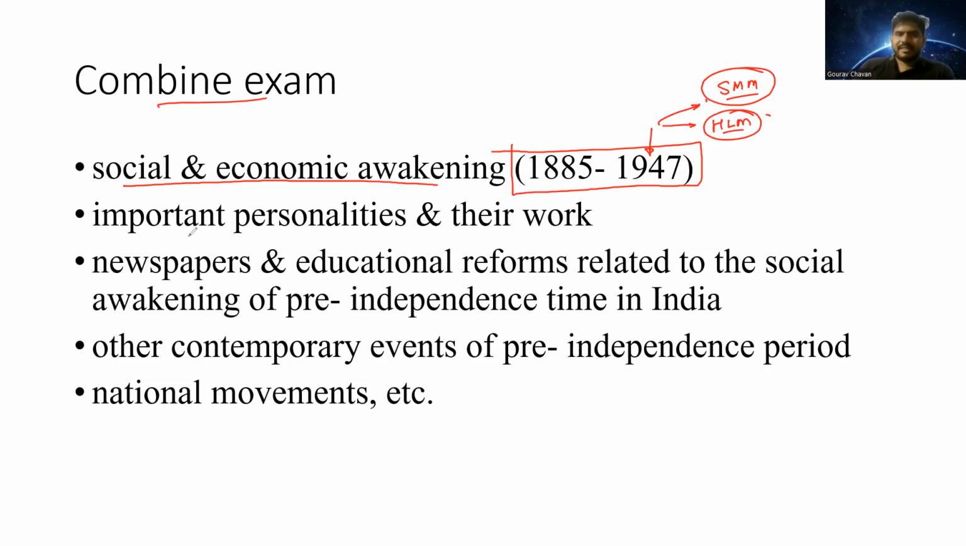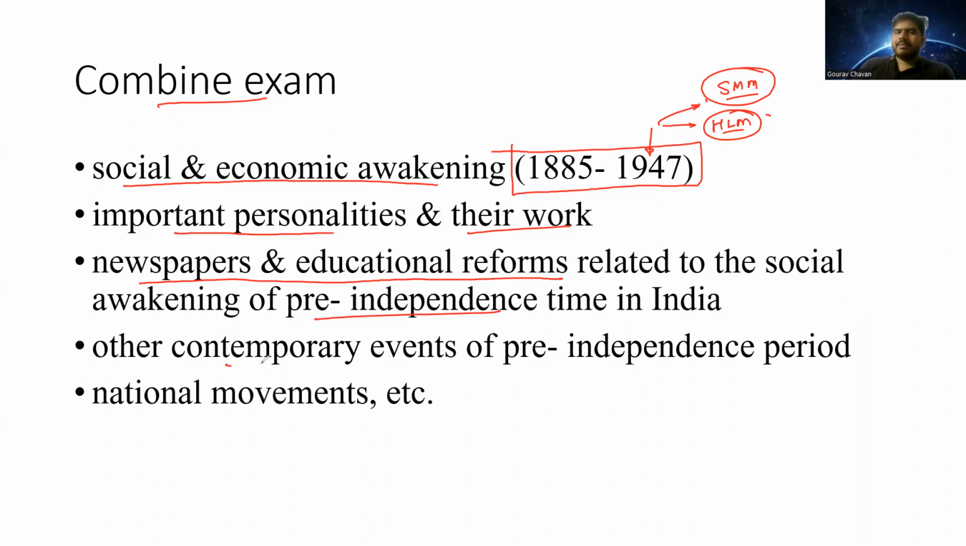Okay, second thing is important personalities. This is nothing but the social reformers, Samaj Sudharak as we call them. So this is about that particular part and their work, whatever contributions they have made. Second thing is newspapers, and this is supposed to be the favorite part. Every year you can see a minimum of one or two questions on this: newspapers and educational reforms, whatever they have introduced. In the pre-independence time, we need to study this in detail.